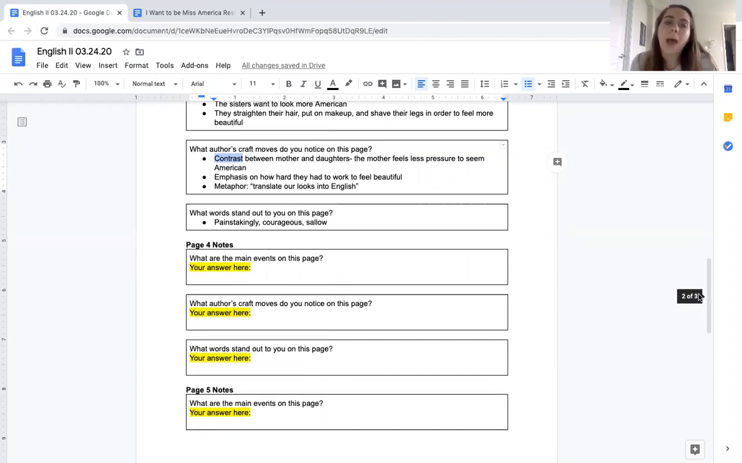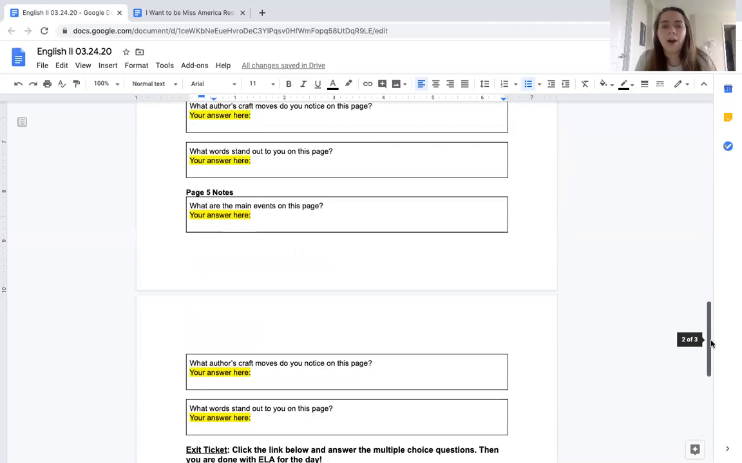I want to shout out Malachi, who did a great job with our author's craft move question yesterday. He pointed out some rhetorical appeals he noticed in the story. That was awesome. That's something you can take note of for author's craft moves if you would like to. Take this time to go ahead and answer those questions for page 4 and page 5. Come back when you've read the whole text and you've finished all of your notes.